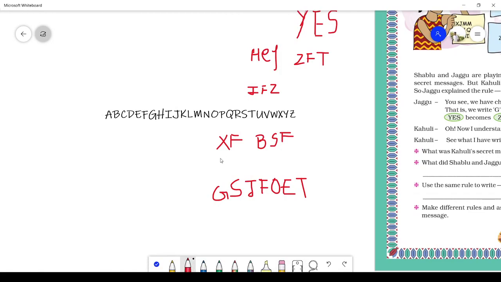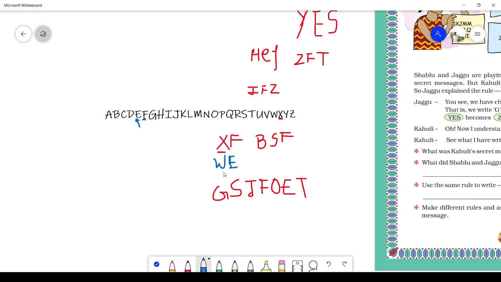Now see here the first letter is X. For which letter do we write X? For W. So here our answer will be W. Then F: for E we write F in the coded language, so here V will come.